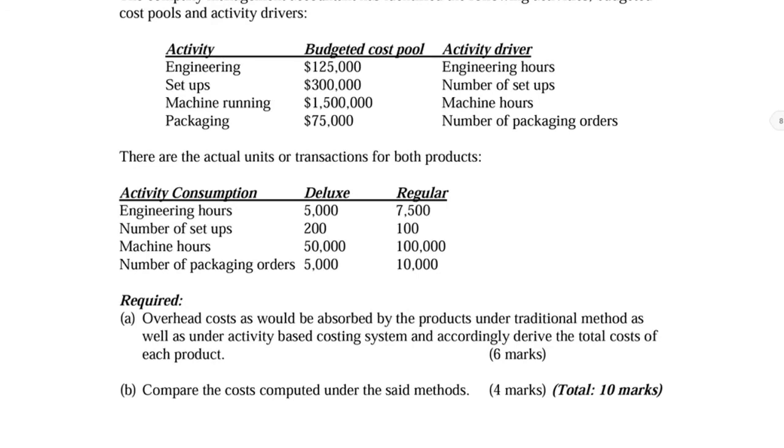If you look at the requirement here, the requirement is asking you to compare the traditional costing and the activity-based costing. Which means you need to come out with two sets of data, the comparison, and after that we try to compare what is different if we use the traditional method and the activity-based costing method to come out with the predictions. So before I discuss with all of you, you can try to draft some answers first, then we can discuss in the coming sessions. So this question, I will leave it to all of you here.